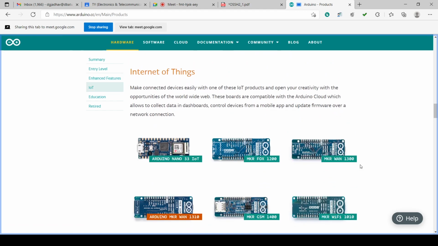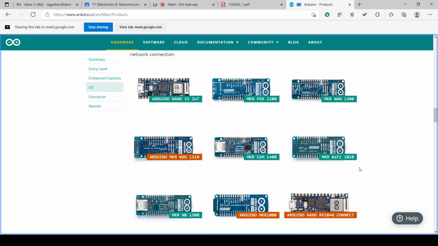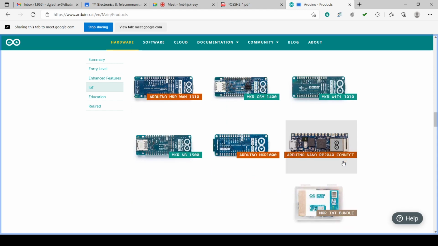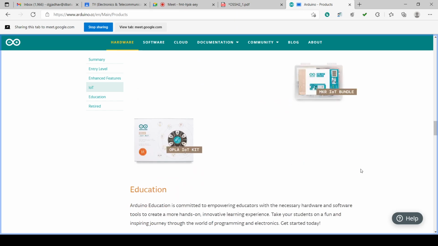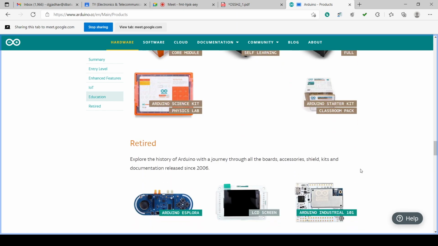For Internet of Things, for internet connectivity, these are all Arduino Nano 33 IoT is there, MKR FOX 1200 is there, MKR WAN 1300, Arduino MKR WAN 1310 is there, MKR GSM. So GSM is based on the mobile connectivity. MKR WiFi is there, WiFi connectivity. NB 1500 is there, MKR 1000 is there, then Nano RP2040 Connect is there. And these are the more products.